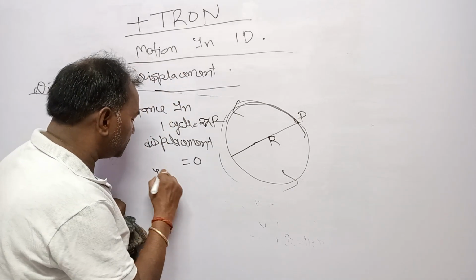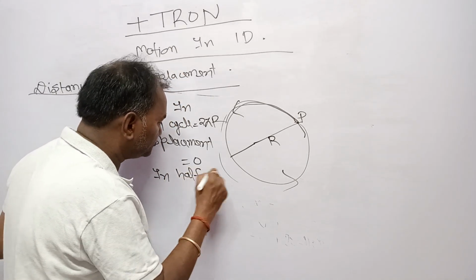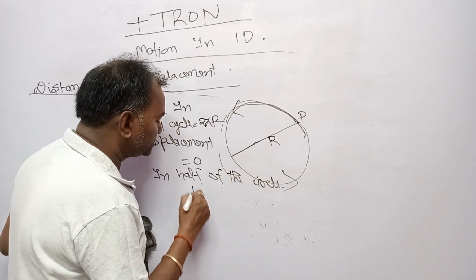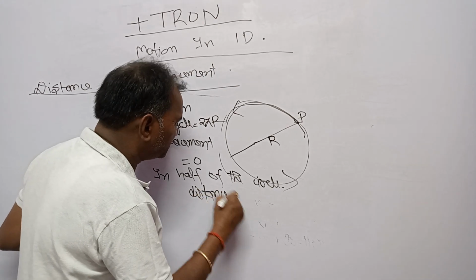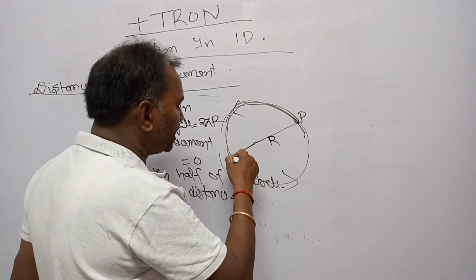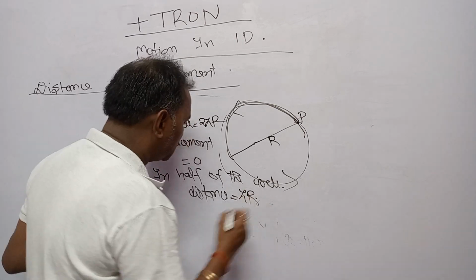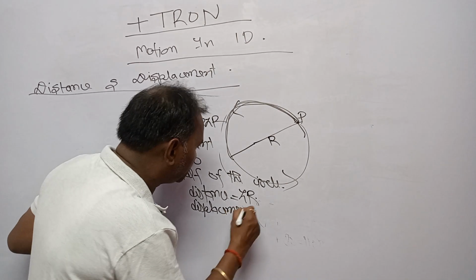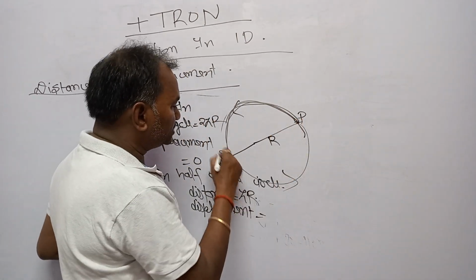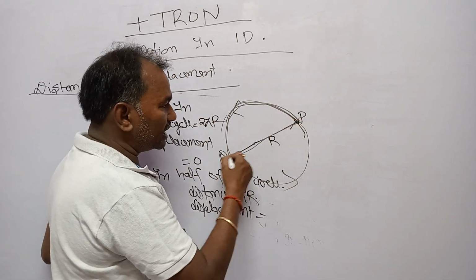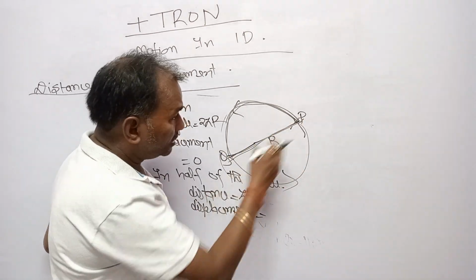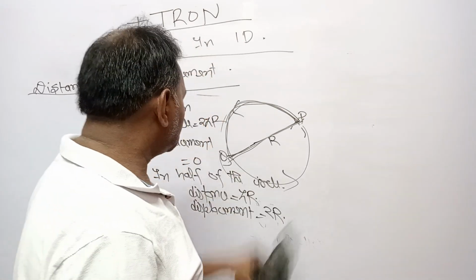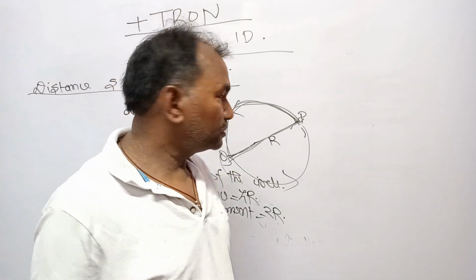In half of the circle, distance will be pi r, and displacement will be, dear students, this is P, this is Q. Displacement will be the direct distance between the 2 points, that is r plus r, that is 2r. Okay? In this case, the displacement will be 2r.